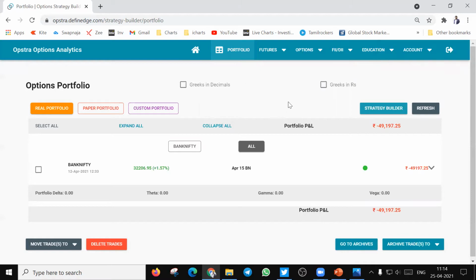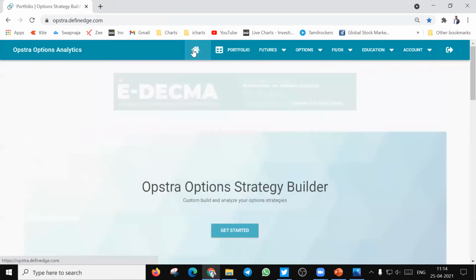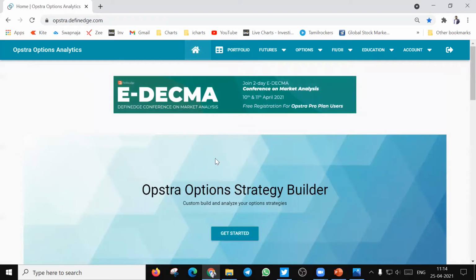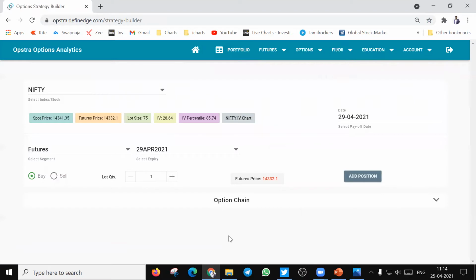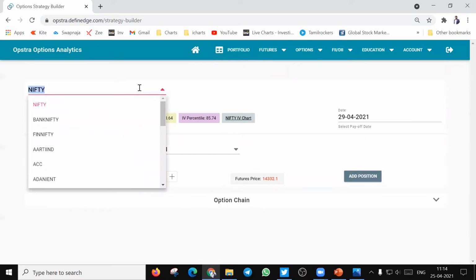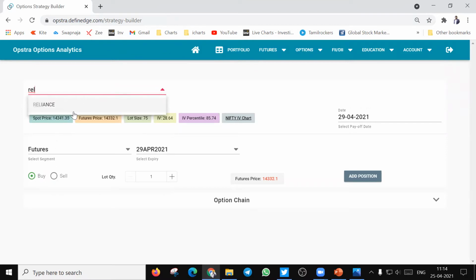So basically, once you have created this user ID and password in Opstra, you have this Opstra option strategy builder, which is custom built to analyze your option strategies. Here inside the strategy builder, you can choose any index from this drop down, whether it be Nifty or Bank Nifty, or in case you want to trade in any of the stocks, you can type the name of the stock and select that also.